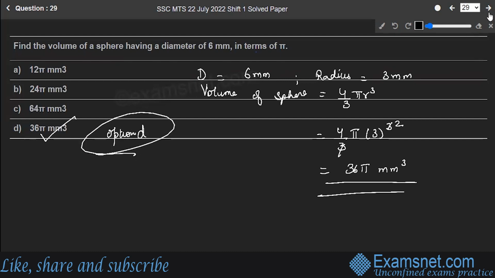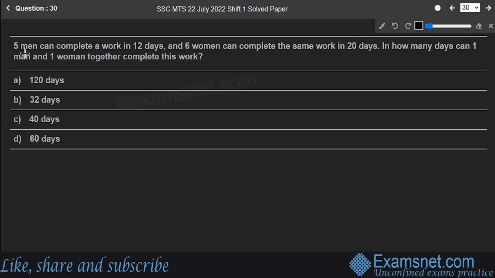Hope you are clear. Next is question number 30. 5 men can complete a work in 12 days. 6 women can complete the same work in 20 days. How many days can one man and one woman together complete the work? Pretty easy question, right? Let's go.